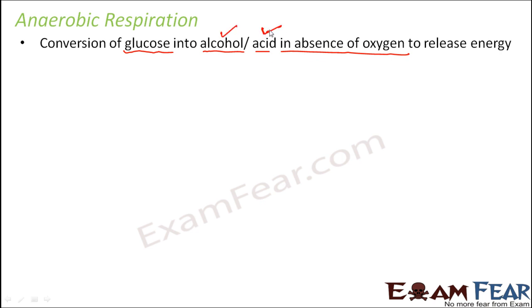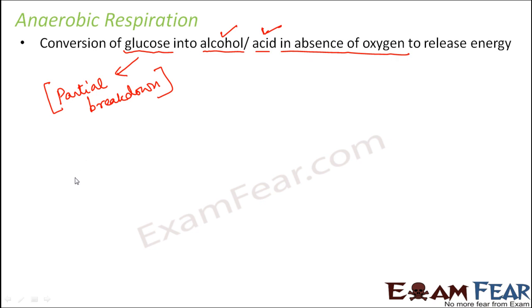Now you might be wondering, in the previous case, during aerobic respiration, glucose broke down to form carbon dioxide and water. So how can the same glucose break down to form alcohol and acid? Because in anaerobic respiration, there is partial breakdown of glucose which takes place. So this is one major difference between aerobic and anaerobic respiration.